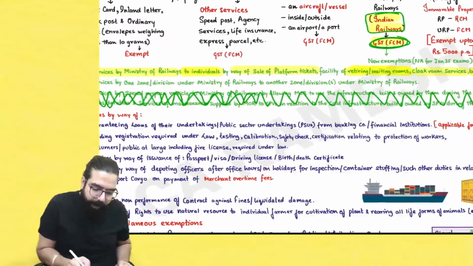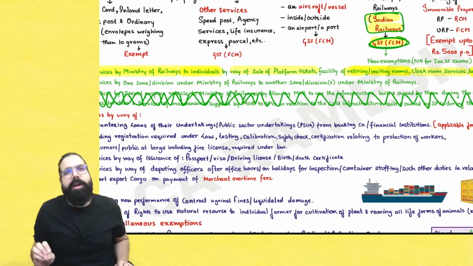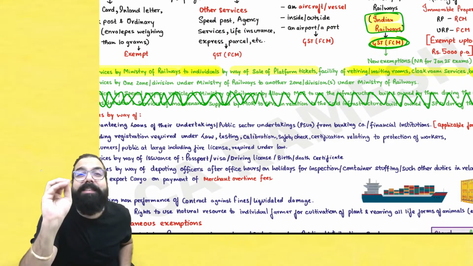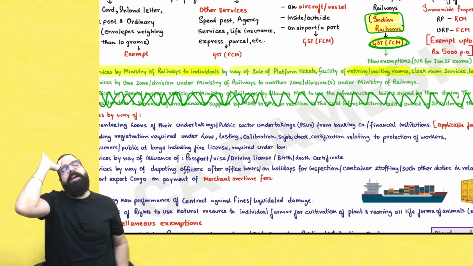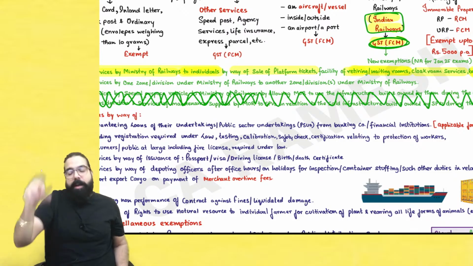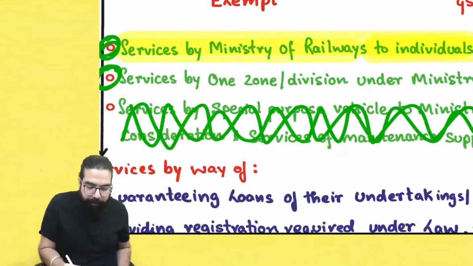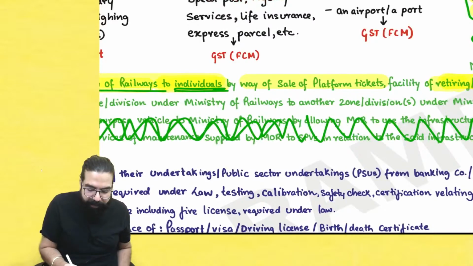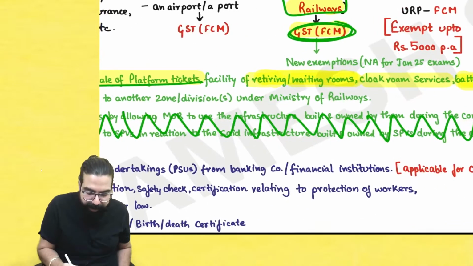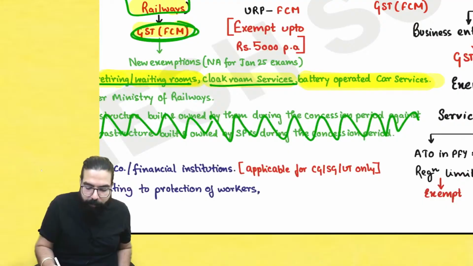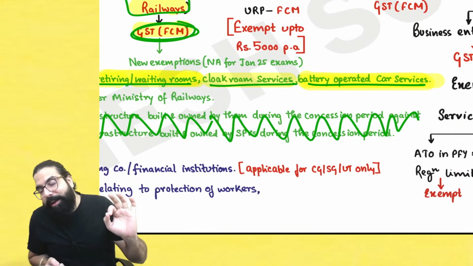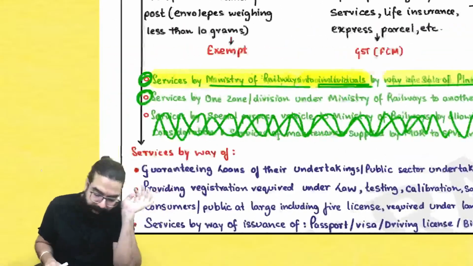But remember one thing, whenever Indian Railways is giving these services, it is exempted. Always remember, for any service of Indian Railways GST is under forward charge. But exception to the rule: Ministry of Railways, if they are giving services to an individual by way of sale of platform ticket, retiring room, clock room, battery operated car service, it is exempted. Remember this point, everyone. Okay.